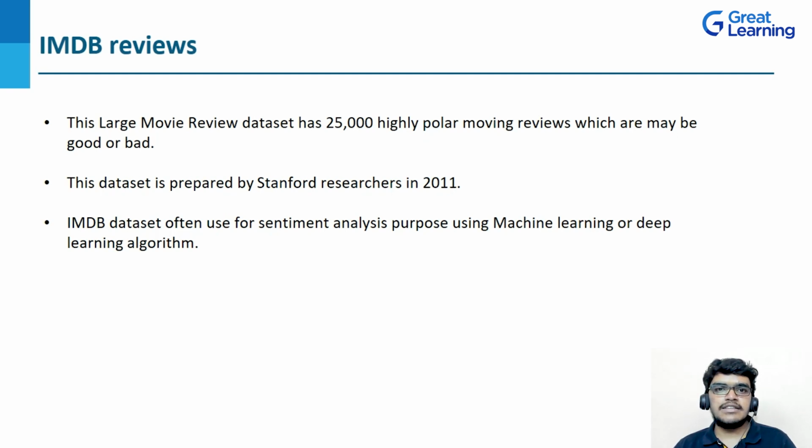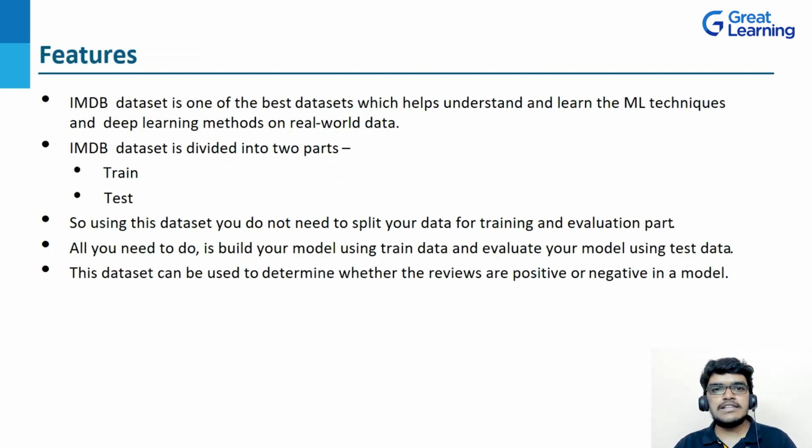Moving ahead, this data comes with a 50-50 split for testing as well as training purposes. The size of this dataset is 80 MB, and using this dataset you can achieve around 88% accuracy. Now, after knowing what the IMDb review dataset is, let's understand its features. As I told you, the IMDb dataset is one of the best datasets to help understand and learn machine learning techniques and deep learning methods on real world data.